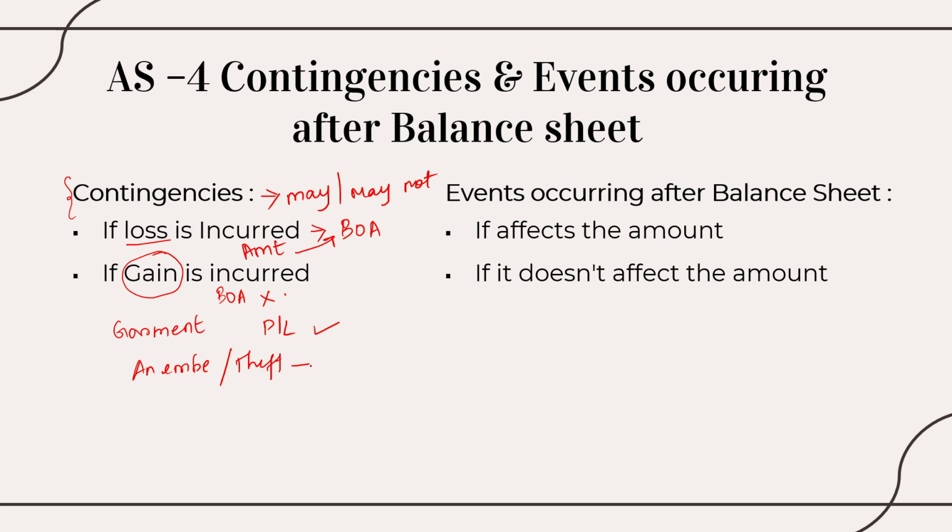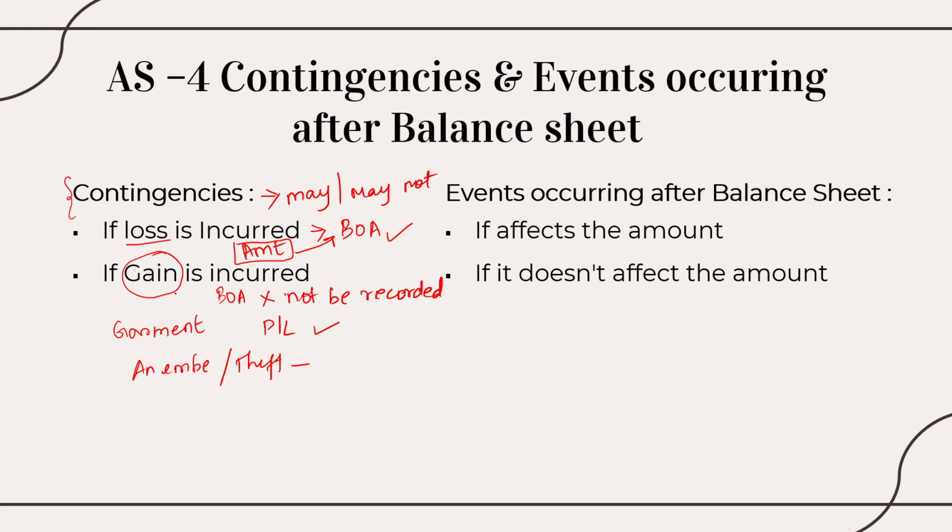So if I have gained anything due to a non-recurring item, it shall not be recorded, right? Any gain that I have got due to the non-recurring contingency shall not be recorded in my books of accounts. This is the rule that is given in AS4, right? If it is a loss and I'm able to attribute the amount, then of course I have to mention it in the books of accounts.